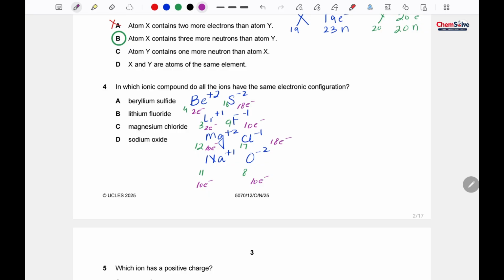So you can see that this is the pair which has the equal number of electrons. That's why this would be our correct option. Sodium oxide is the correct option. So for 4 the option is D.